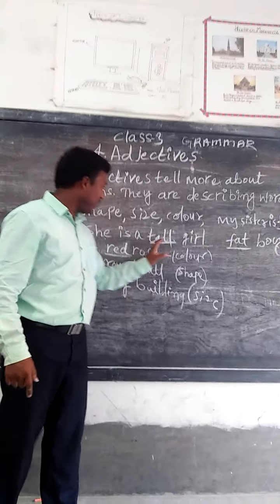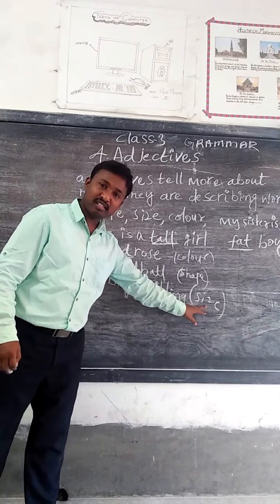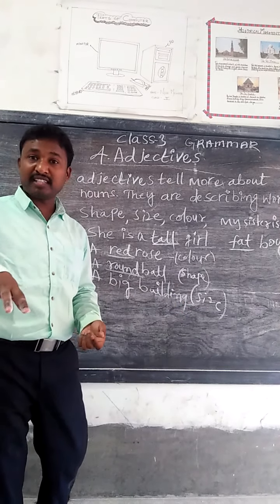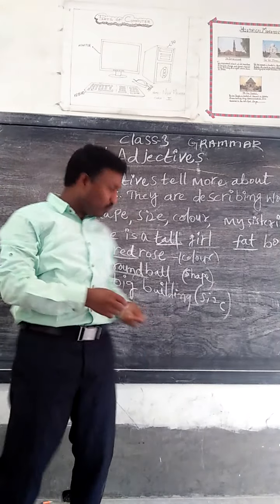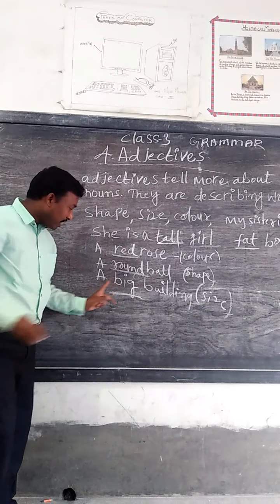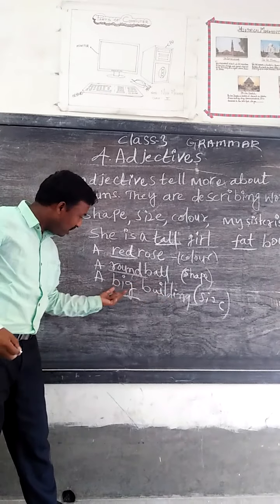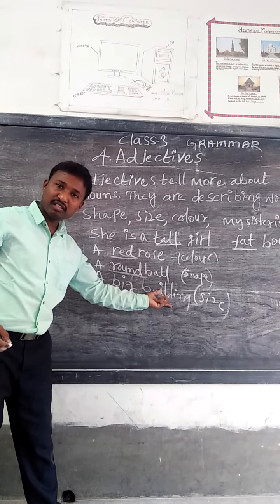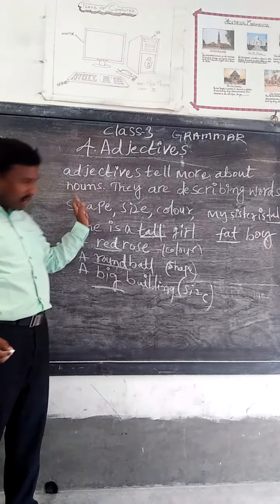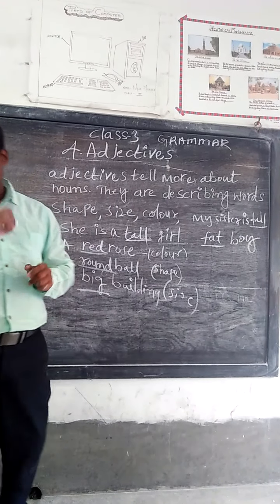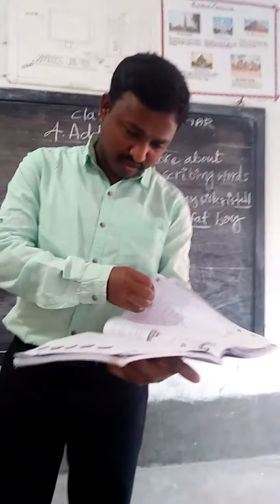So like this: fat, tall, red rose. You see, big buildings. What type of buildings? Small buildings, either kacha buildings or pakka buildings. So big buildings. Big describes the noun. Buildings are nouns. So dear children, adjectives tell more about the nouns. They are describing words.